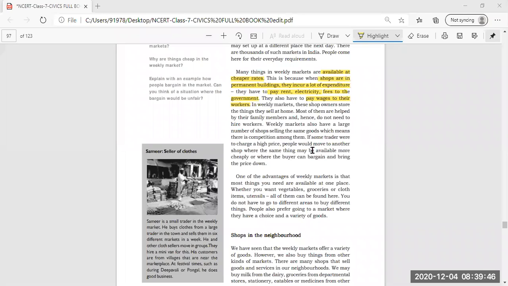The weekly market also has a large number of shops selling the same goods, which means there is competition among them. Competition is there among the shopkeepers because the same kind of things are sold by many of them. If some traders were to charge a high price, people would move to another shop. If one shopkeeper is taking more money, people will go to the other shopkeeper who is selling things at cheaper rates. So the competition is very strong in the weekly market.